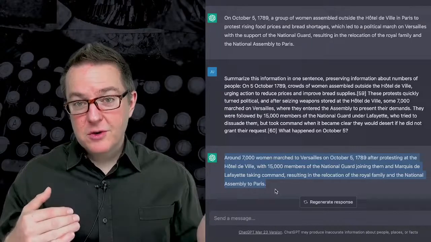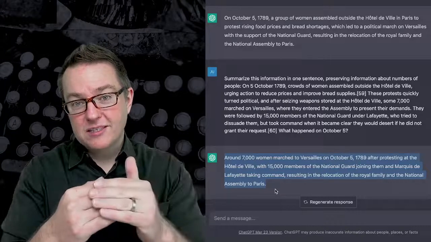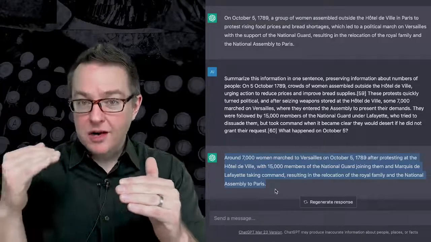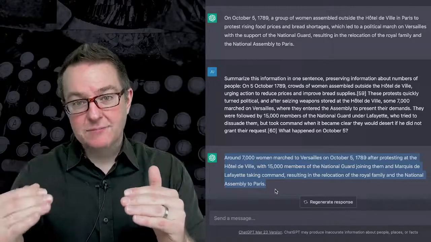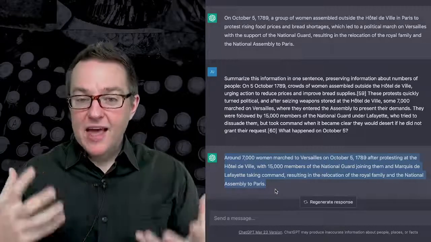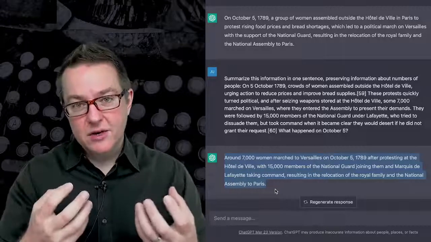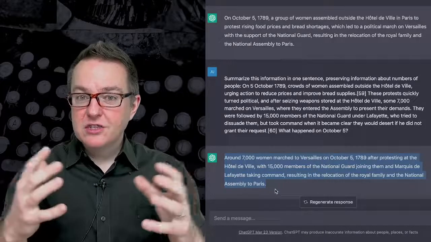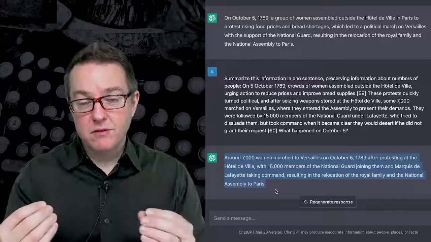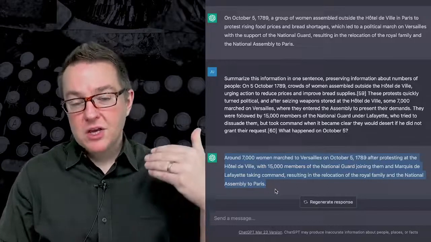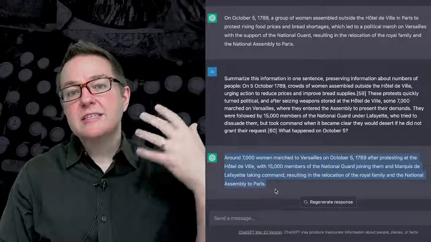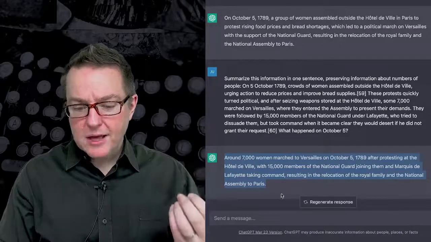We could also say summarize or compress this information in order to accomplish a particular task or in order to preserve these aspects of the information. And that can help us to create summaries or essentially condensed versions of the information that preserve the important pieces. So this can be a powerful technique when we begin needing to reason on larger and larger amounts of information.